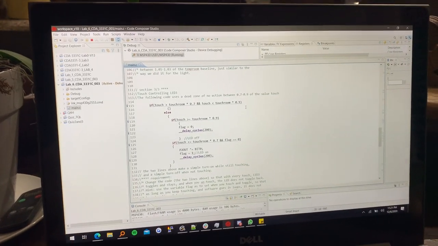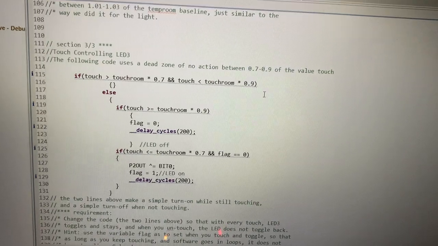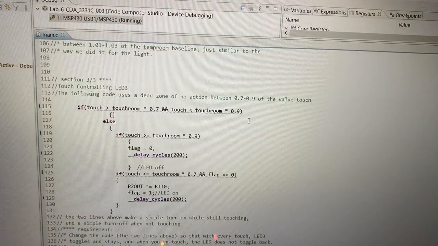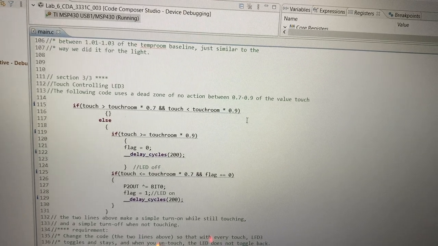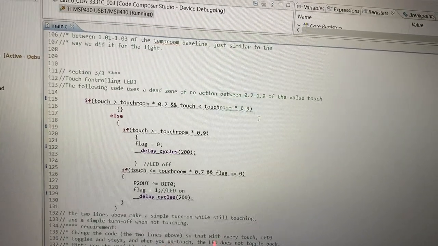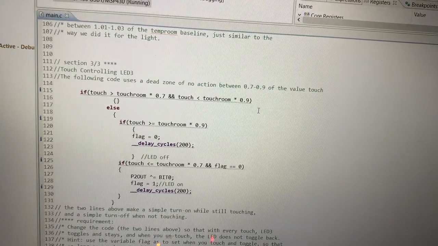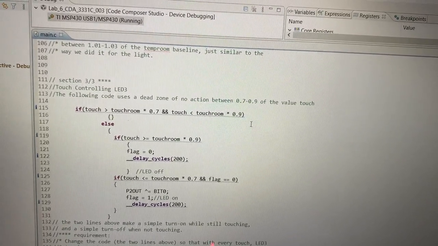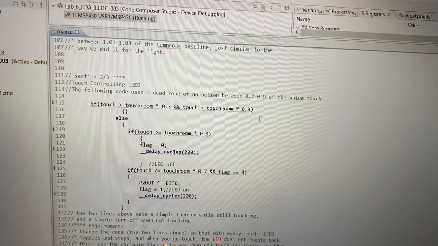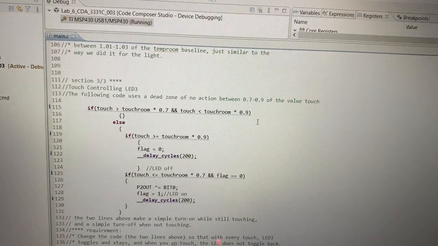So here for section 3, we have our touch control in LED3. The following code uses a dead zone and no action between 0.07 and 0.09 of the touch. So here you can see if touch is greater than touch room times 0.07 and touch is greater than touch room, then yeah.